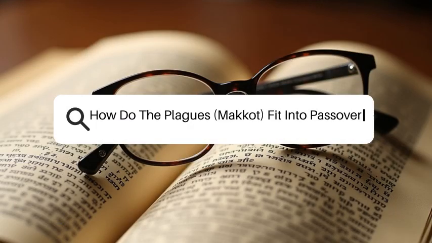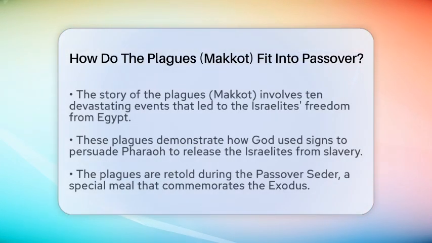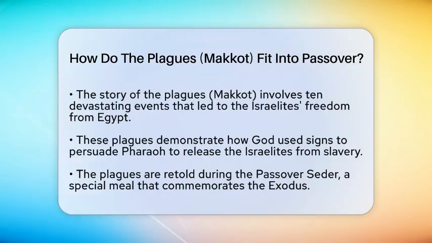How do the plagues, Makkot, fit into Passover? Imagine a story where a nation faces 10 devastating events that change everything. These events are called the plagues, or Makkot in Hebrew, and they are a key part of the Passover story. They show how God used powerful signs to persuade Pharaoh to free the Israelites from slavery in Egypt.